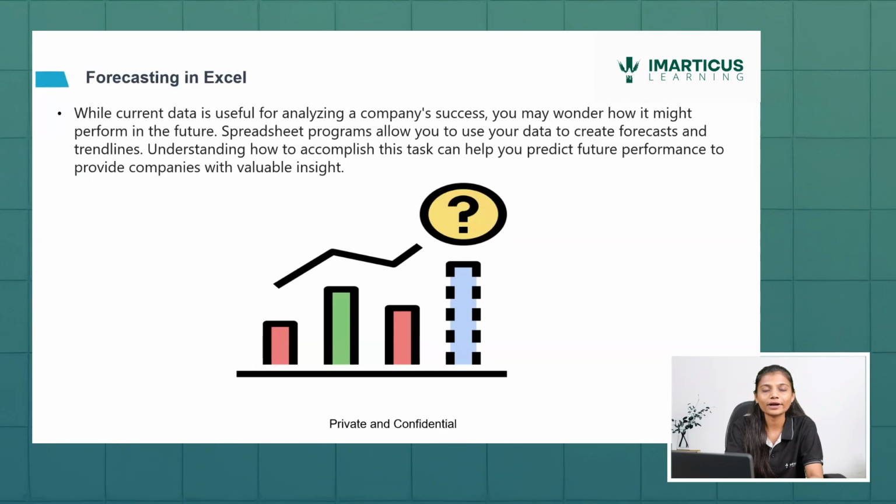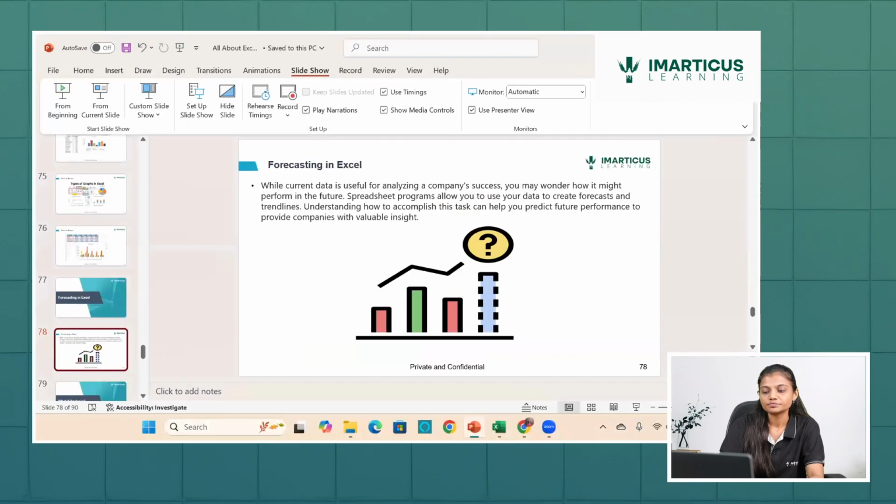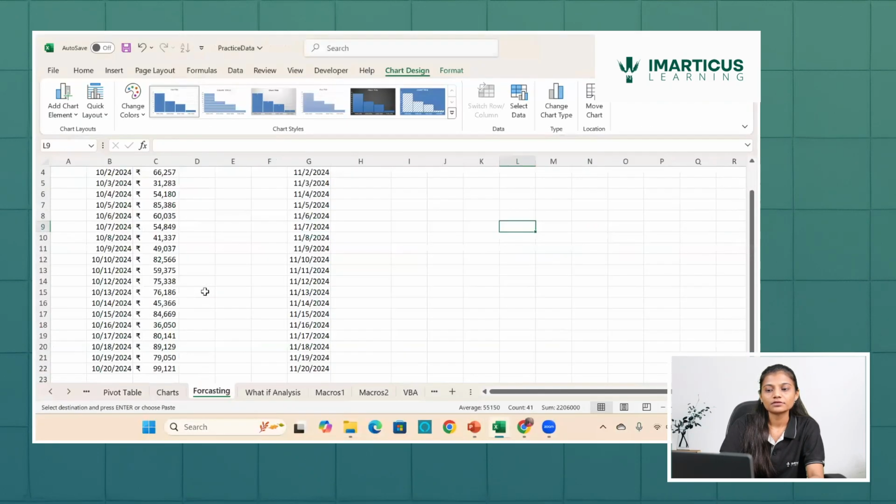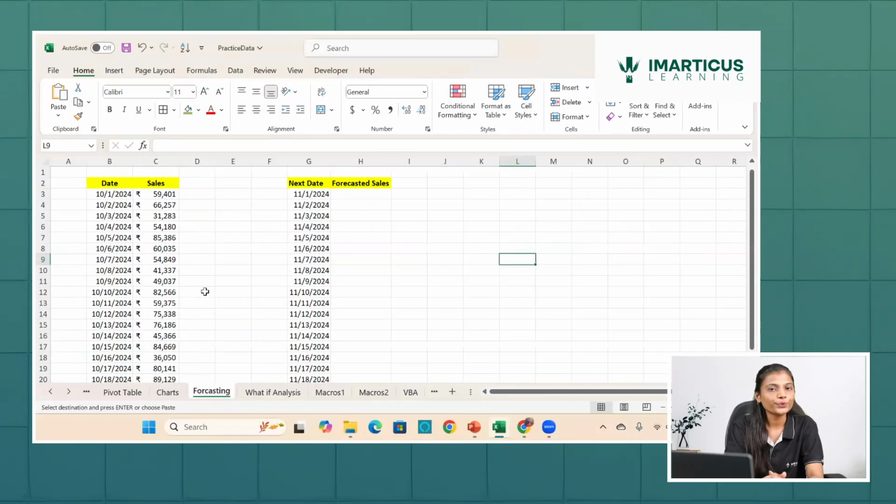So let's try to understand how this forecasting works in Excel. If I show you the data on my screen, there is a date and then there are sales values. I have data from 1st of October to 20th of October.